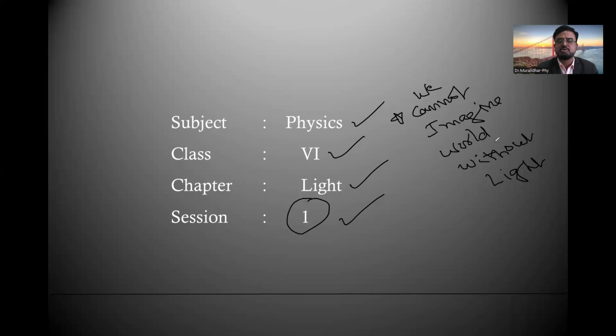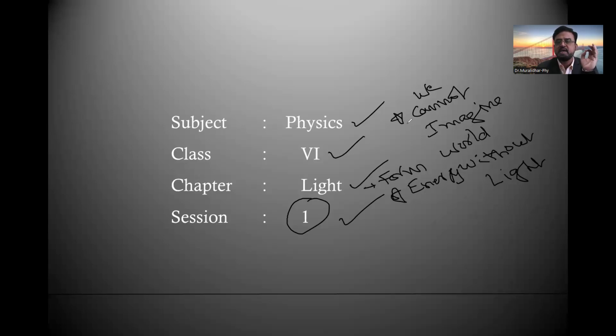Maybe in olden days, they used to depend only on the natural source. But nowadays, we cannot even imagine our life without light. That much importance is there for light. It is such an important form of energy, because we are doing many works with the help of light.